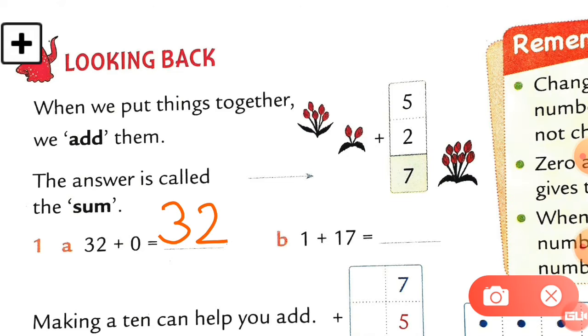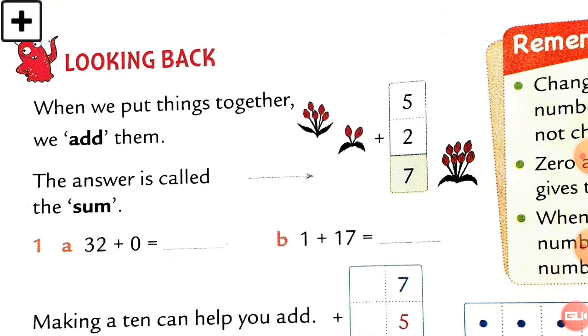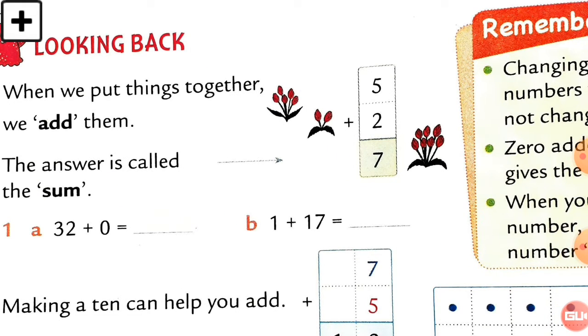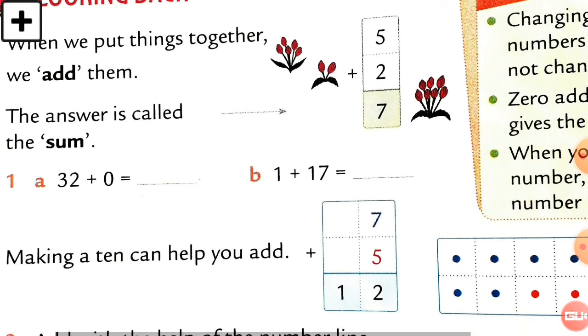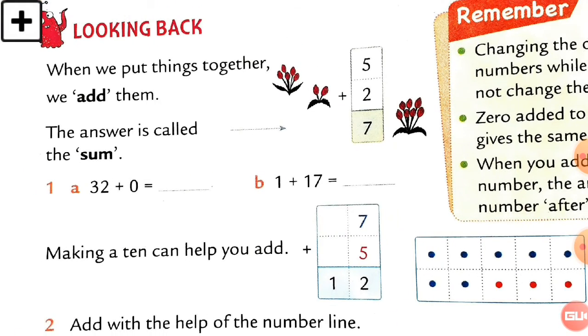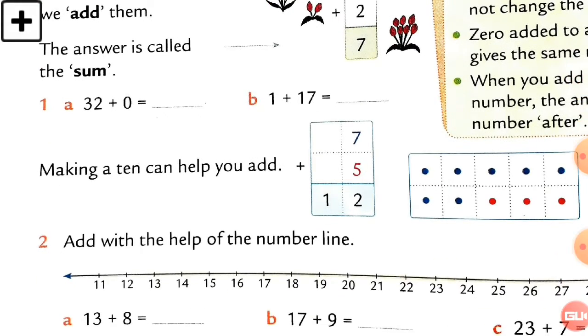Now see this number B, that is 1 plus 17. How much is it together? 1 plus 17, what will be the answer? Yes, 1 plus 17 is equal to 18. Right students? This is the thing we had done in the previous lecture. You can see here 7 plus 5 is 12. Here you have to add, and this is very easy.